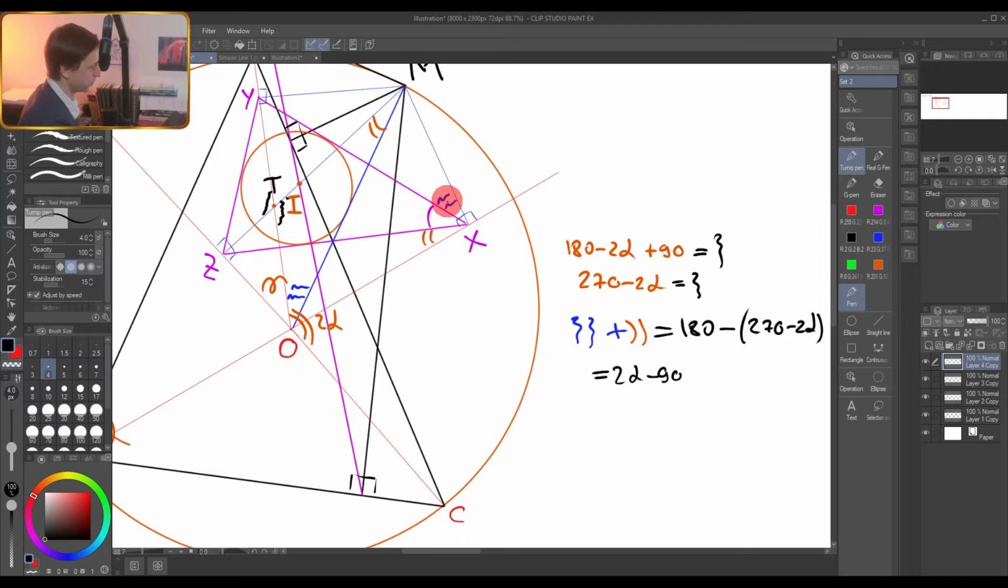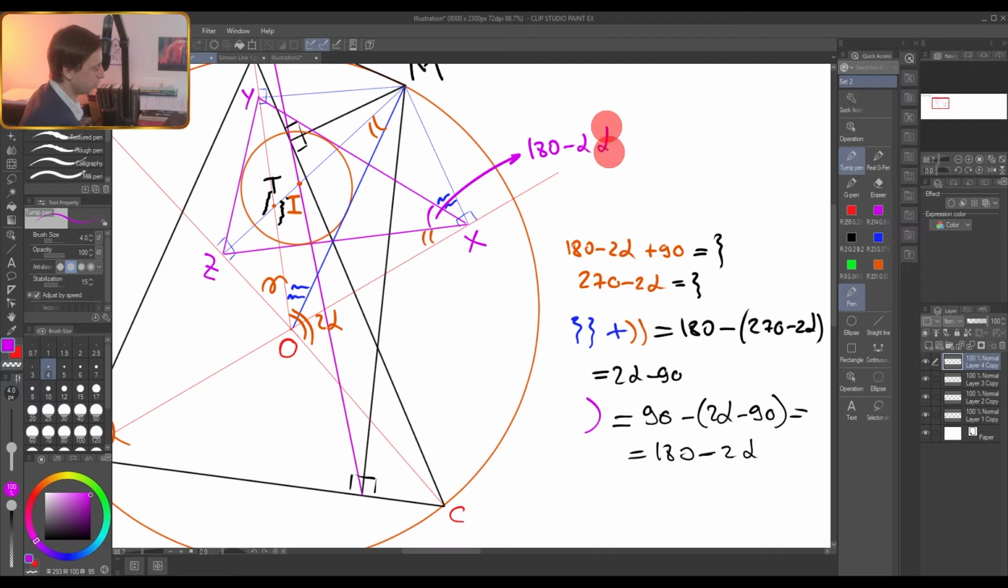Here we go, the sum of these two angles is 2 alpha minus 90, and together with our desired angle they give 90 degrees. So in order to find this one, we have to take 90 and subtract the sum of two of these. So the angle that we need equals 90 minus (2 alpha minus 90), which is 180 minus 2 alpha. Perfect. So as you can see, this angle that we were looking for is 180 minus 2 alpha, where alpha is this angle.